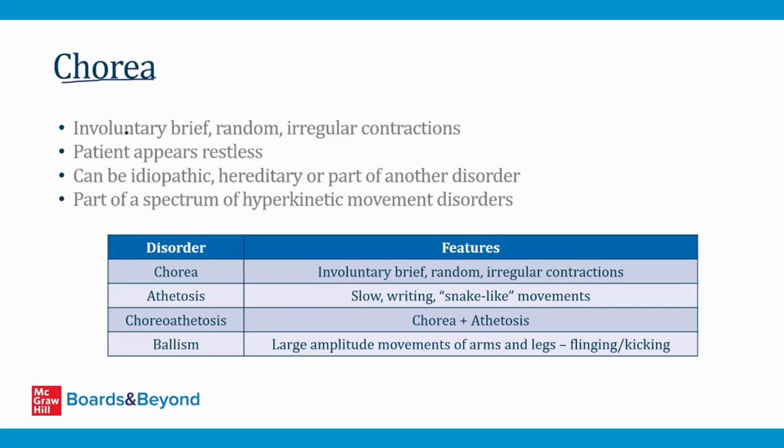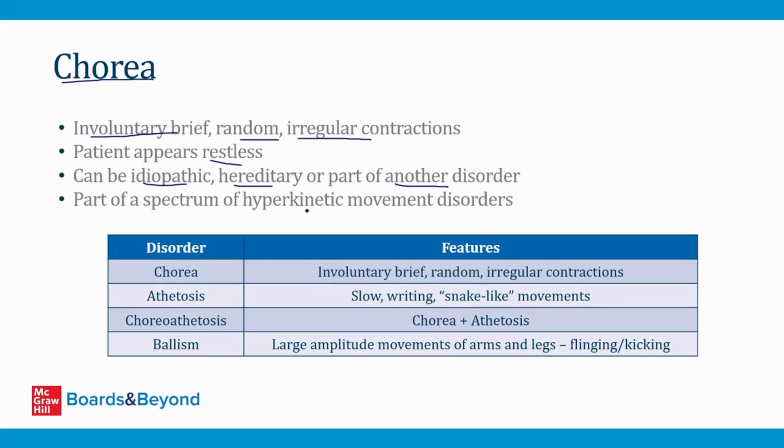So as I mentioned earlier, chorea refers to involuntary, brief, random, irregular contractions. If you ever meet a patient with chorea, and I've met one or two in my career, they will simply appear restless. They're just shifting in their seat, moving their arms and limbs. Chorea can be idiopathic. There are rare hereditary forms, or it can be part of another disorder like Huntington disease, which we talked about earlier.